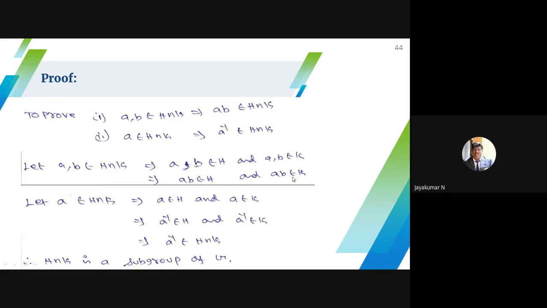AB belongs to H, AB belongs to K, which implies AB belongs to H intersection K. Finally, we proved these two conditions. Therefore, H intersection K is a subgroup of G.